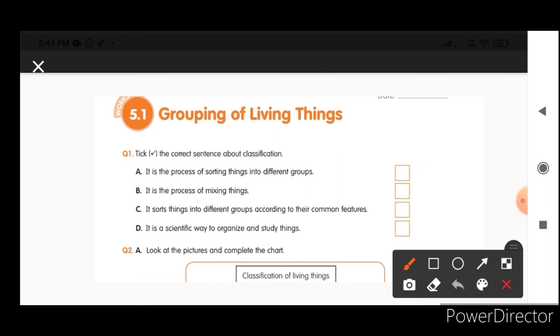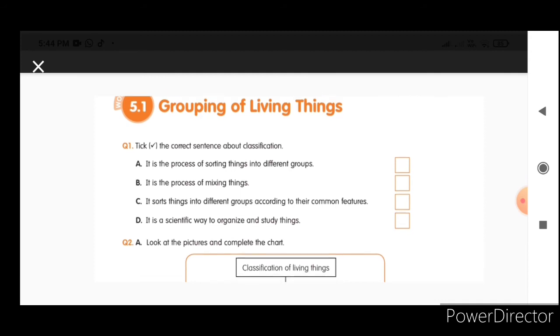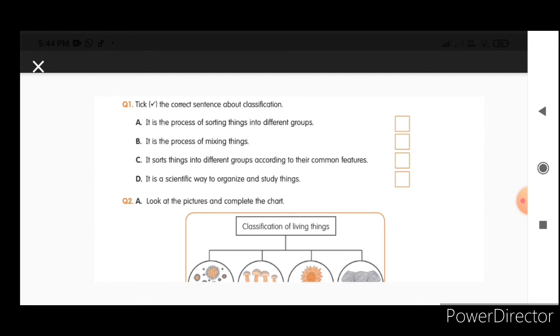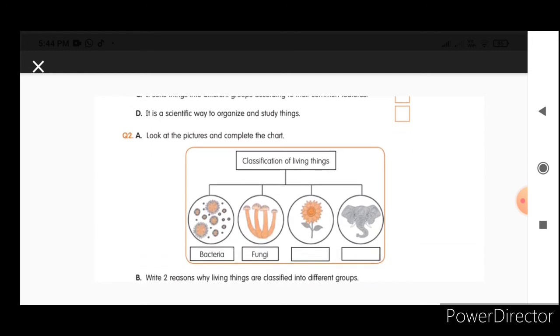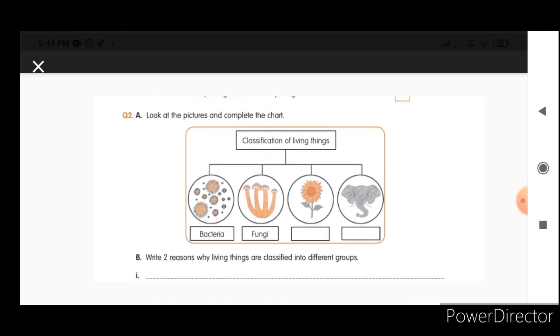So it helps to divide things into different groups. It is a scientific way to organize and study things. Yes, it is a scientific way to organize and study. Yes, children, read like that, understand each sentence, and then give tick marks for the sentences which are right for classification. And the next question, look at the pictures and complete the chart.